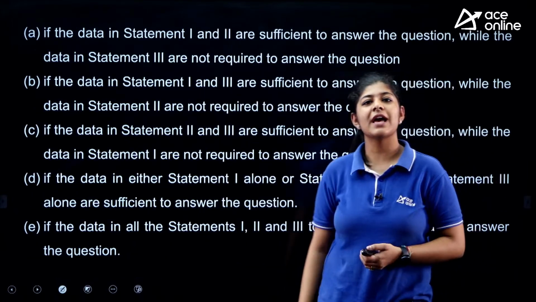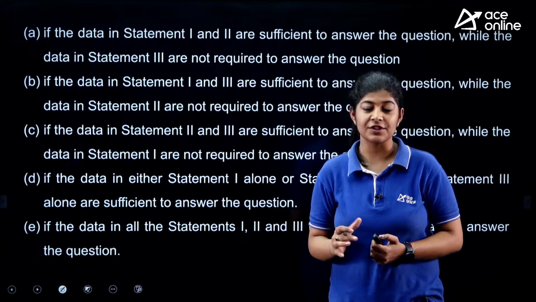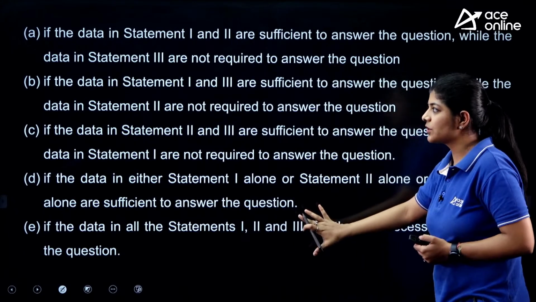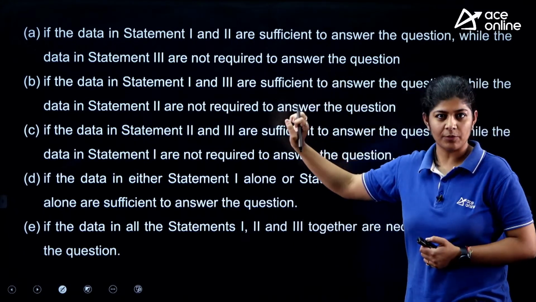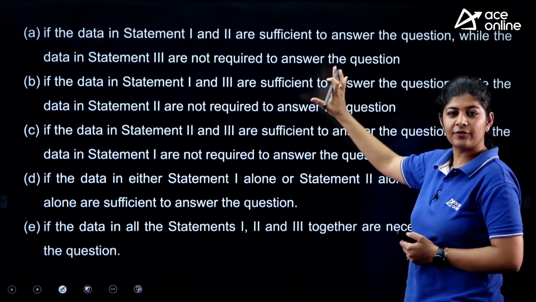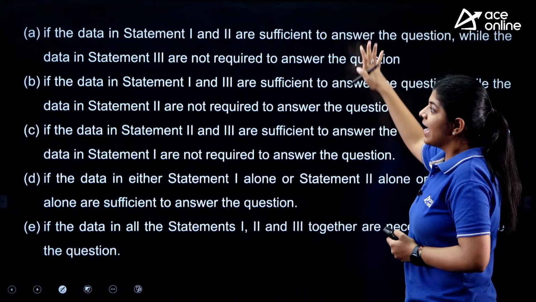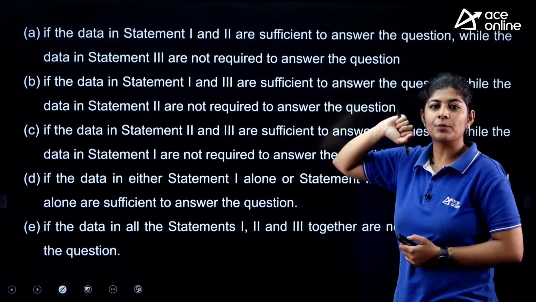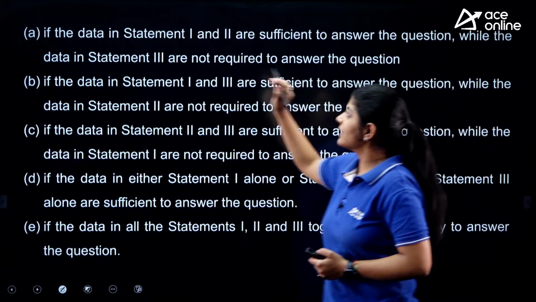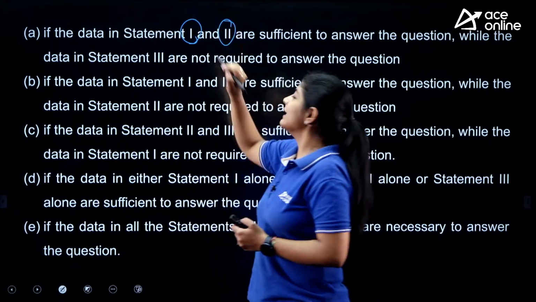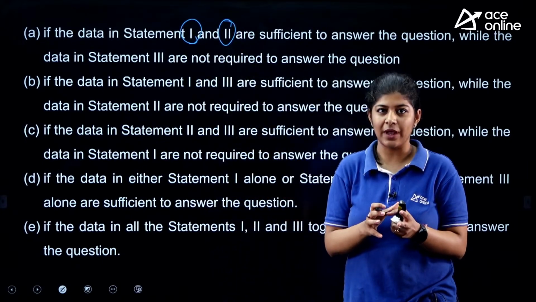So the next questions are from the concept of data sufficiency, and here you are having your options. So basically these are the 5 options that you are having. Just read them carefully so that we can easily answer the next few questions. Option number 1 is saying that statements 1 and 2 together are sufficient to answer the question.